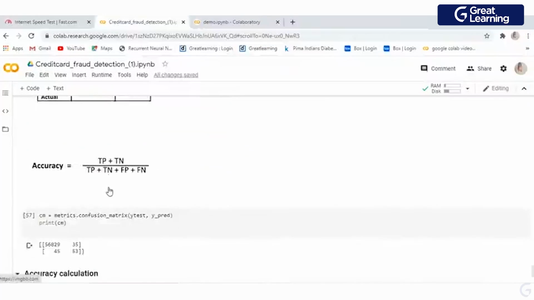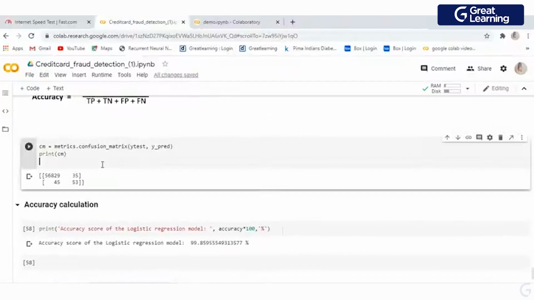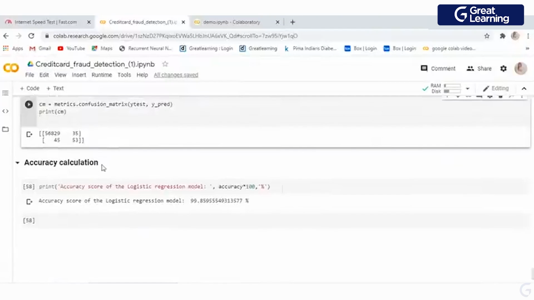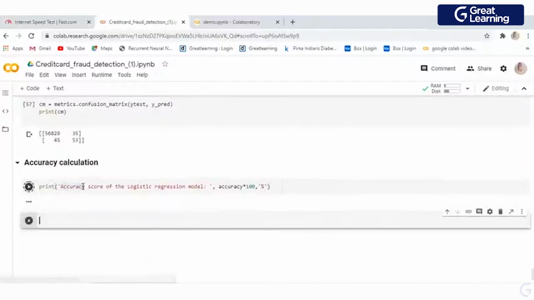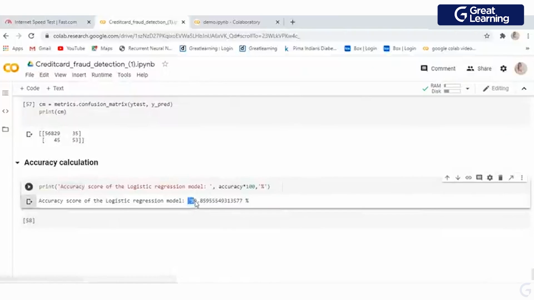Now I want to see my accuracy. In accuracy checking, we use the confusion matrix, one of the concepts where you can calculate your accuracy from the confusion matrix. But here we have a direct function called accuracy, where you get the direct accuracy for your model. You can see my model is working with 99.85%. So we can say my model is working quite fine, right? You can use this model, you can use some other testing data set as well, and then you can deploy your model. So your model is ready to deploy.